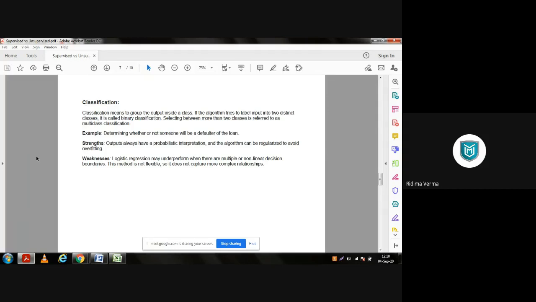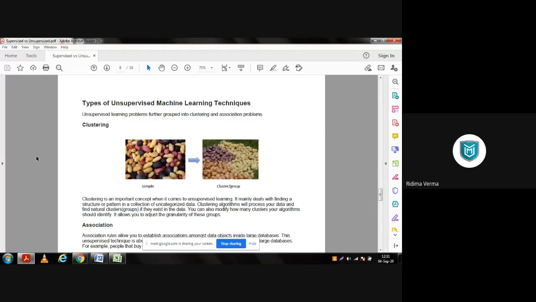Now, if we talk about strengths, it says output always has a probabilistic interpretation and the algorithm can be regularized to avoid overfitting. We will discuss overfitting and underfitting in our lab. At that time, you will get more clarity about how classification and regression techniques can be used.